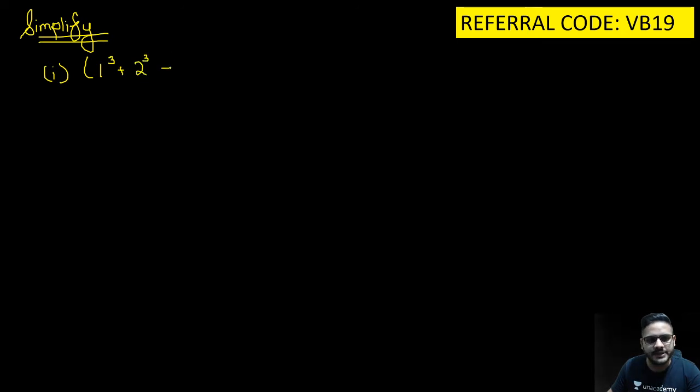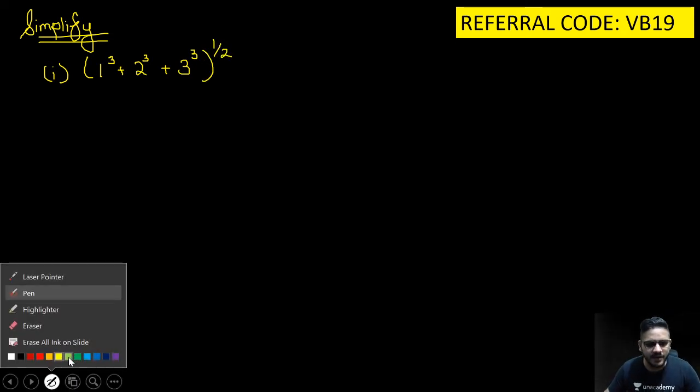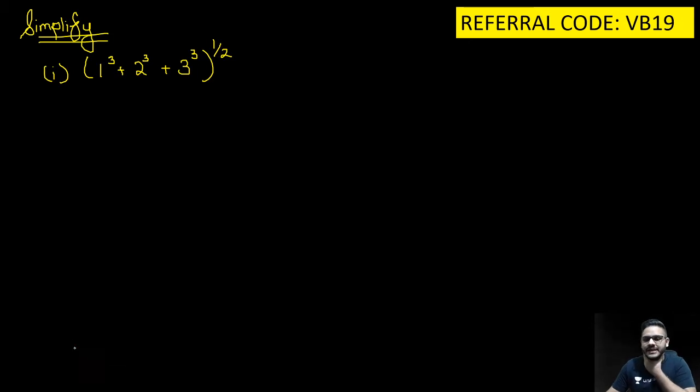is you have to simplify. Okay, what you have to do, you have to simplify. So question number 1 under simplification is 1 cube plus 2 cube plus 3 cube, the whole raised to the power 1 upon 2. Now, very simple sum. I'll just change the color of my ink and we will be solving the sum now.